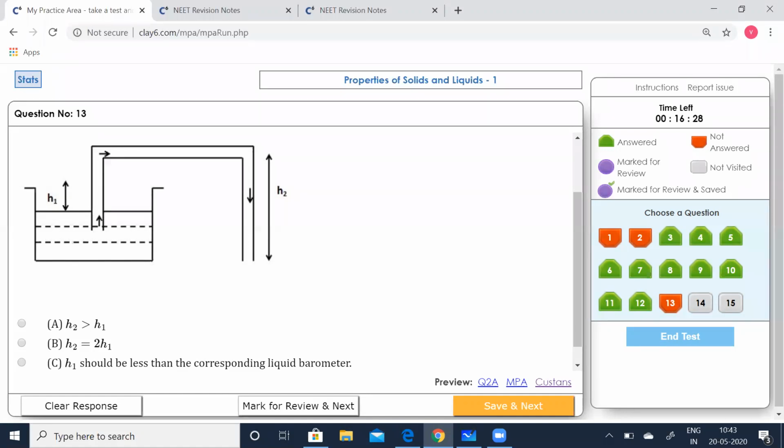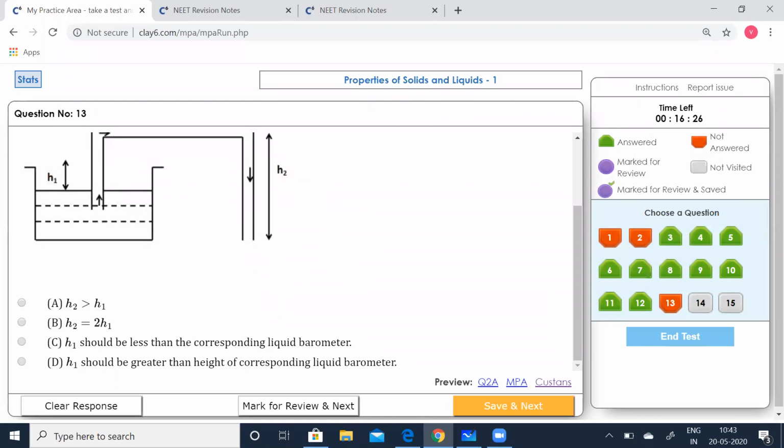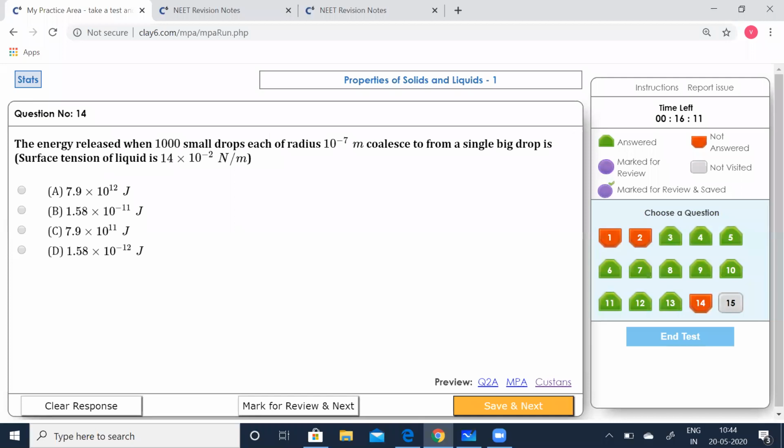So which option is correct? H2 greater than H1? No, that cannot be true. H2 is equal to 2H1? That cannot be true. H1 should be less than the corresponding liquid barometer height. So C should be the correct option. Save that, go to the next.